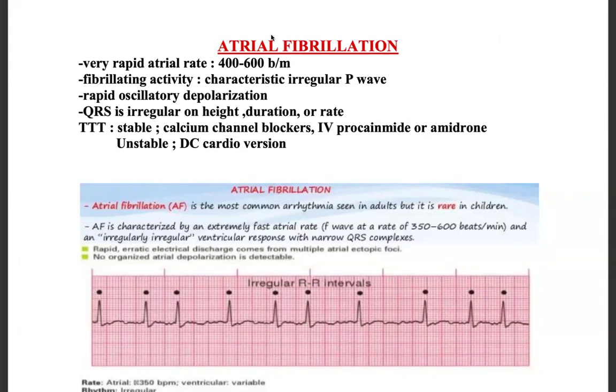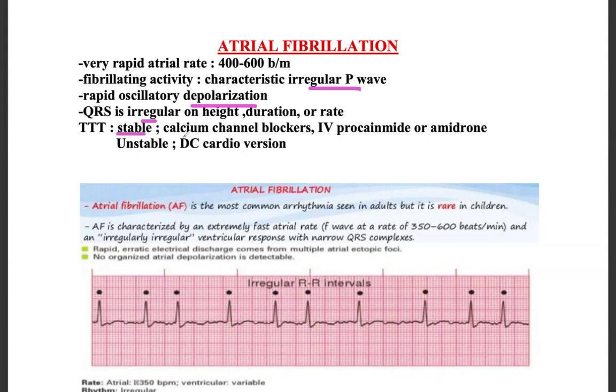Very rapid atrial rate, 400 to 600 beats per minute. Fibrillating activity is characteristic, with irregular P wave and rapid oscillatory depolarization. You see, QRS is irregular in height, duration, and rate.